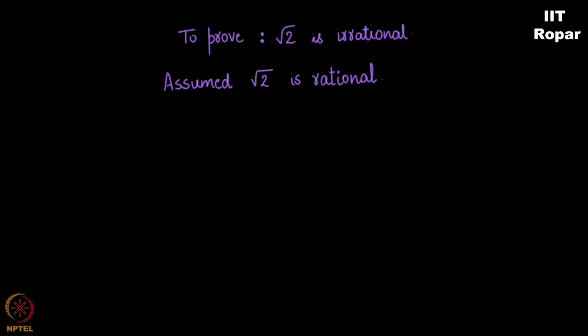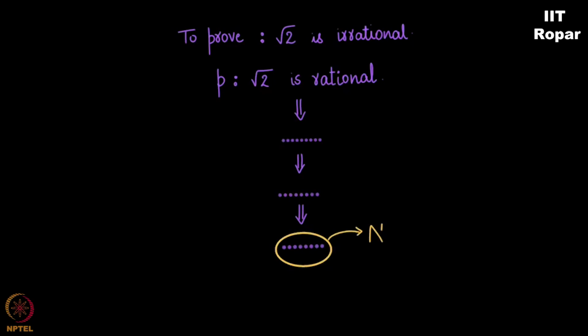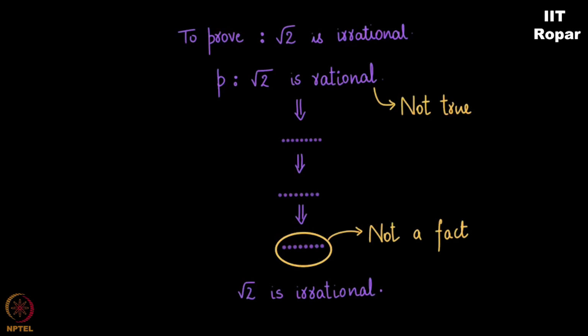Let me call that statement P. Root 2 is rational, and this implied something, and finally we arrived at a fact that was not a fact. That was some weirdity. If P implies weirdity, then P should not be true. Correct? Which means P, which is root 2 is rational, is not true. Which means root 2 is irrational.